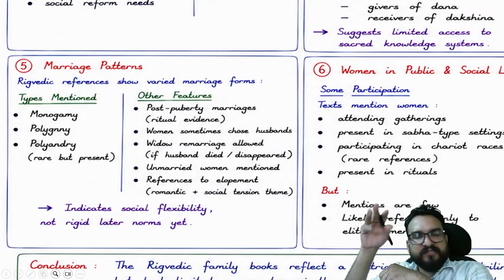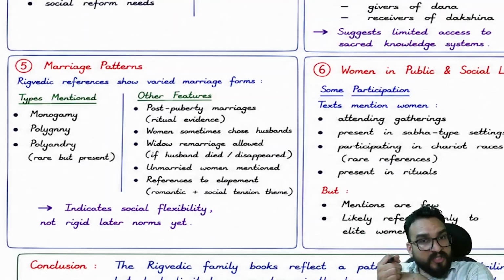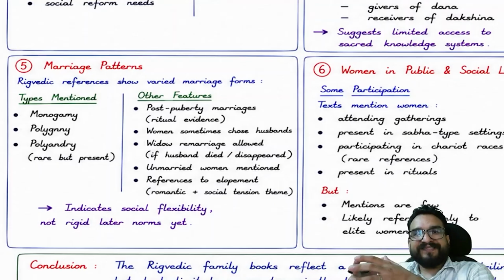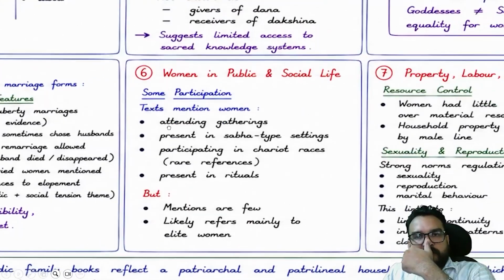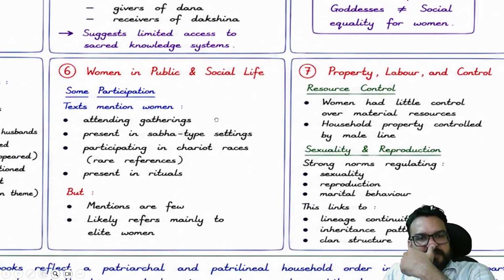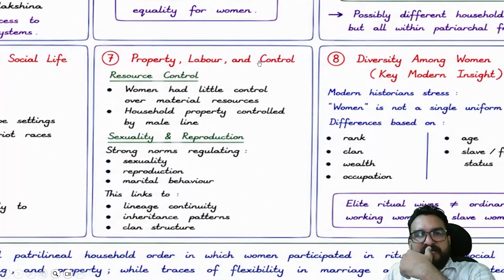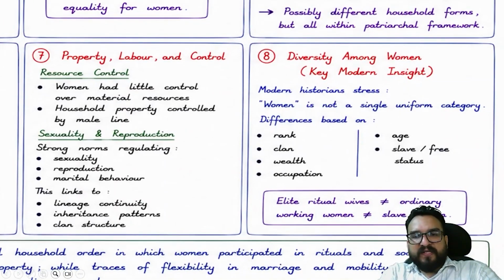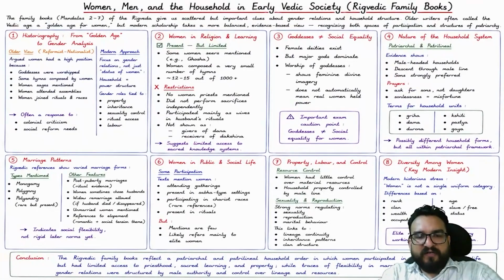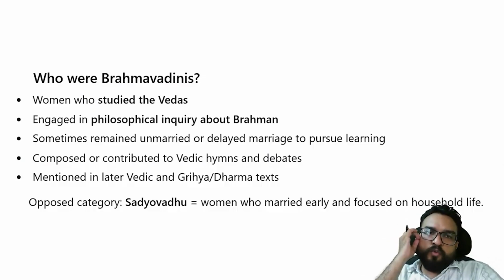Polyandry you will find in certain tribal areas, like Jaunsar Bawar and the Kinnaur area, where a woman marries 3-4 brothers, right? 3-4 husbands she will be having. So this you will be finding over here. Women in public and social life, yes, there were cases. Property, labor and control, women had little control over here, right? And I will be telling you about one thing now. So these are all the things you will be finding over here. Now come to this: who were the Brahmavadinis.